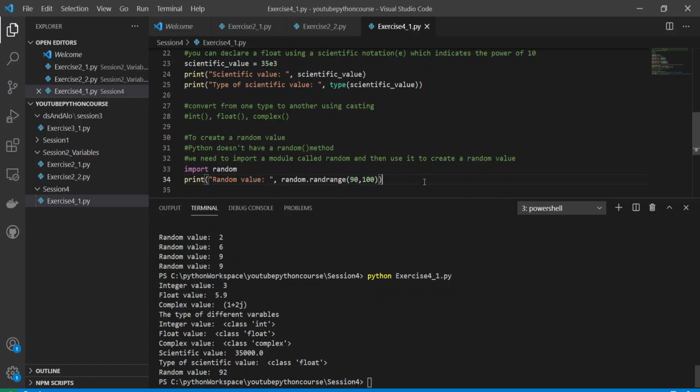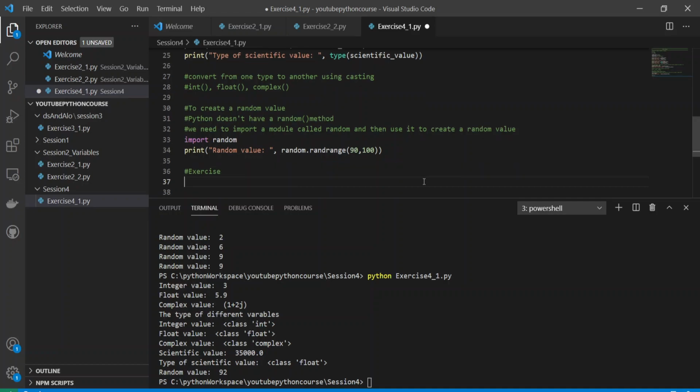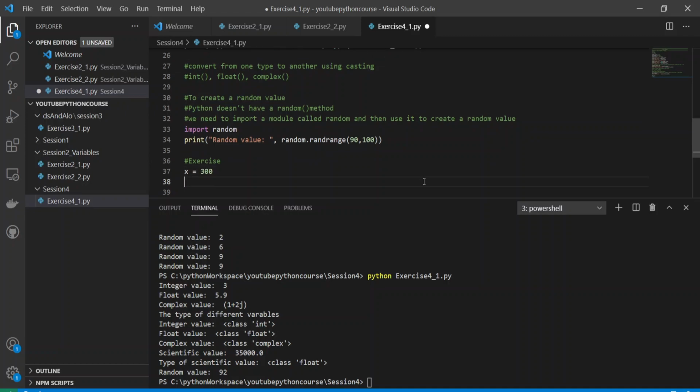Now you can put in your comments below for this particular exercise which I'm giving you. Suppose I have x equal to 300. Now I want to convert this x to a float. What is the method to convert into a float?